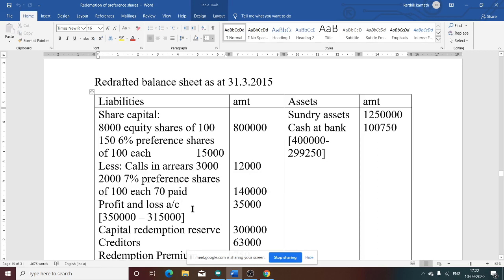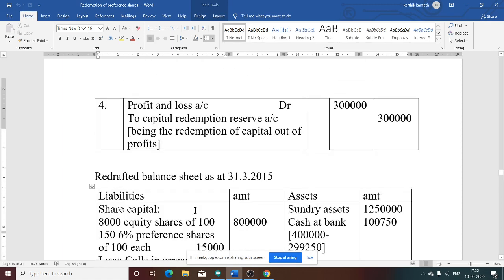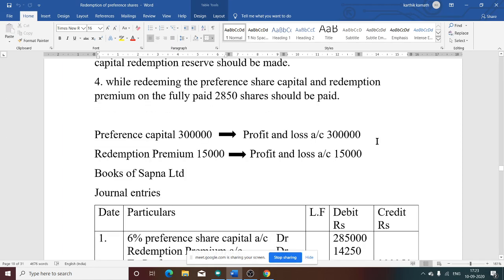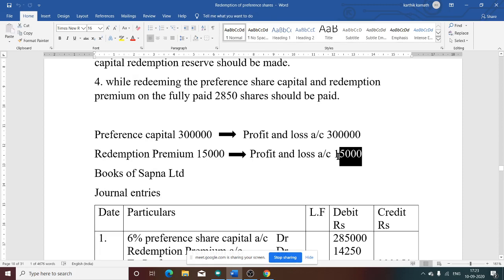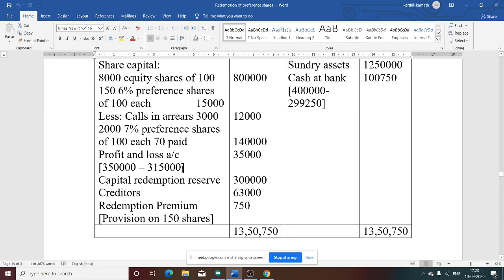Then profit and loss account. Profit and loss account given in the question is 3,50,000. But we have utilized a certain amount. What have we utilized? We have utilized 3 lakh for capital and 15,000 for redemption. So total 3 lakh plus 15,000, that is 3 lakh 15,000. So 3 lakh 50 minus 3 lakh 15,000, the remaining amount is 35,000 in profit and loss account.